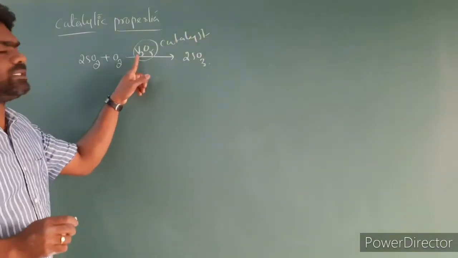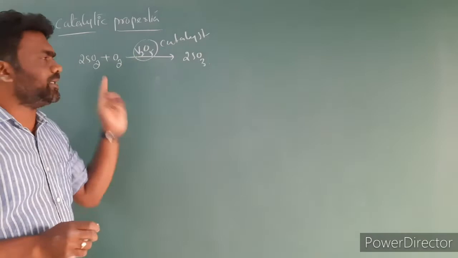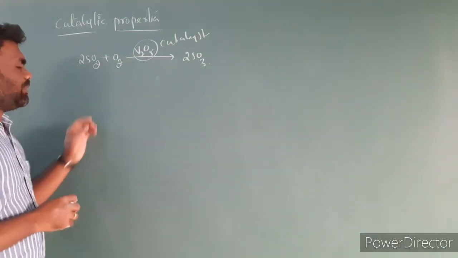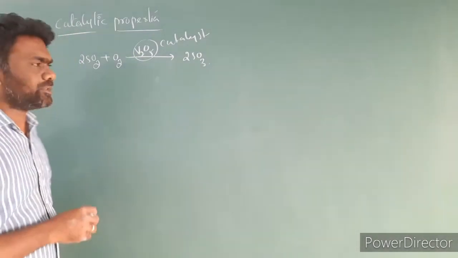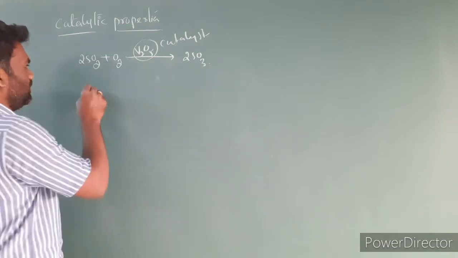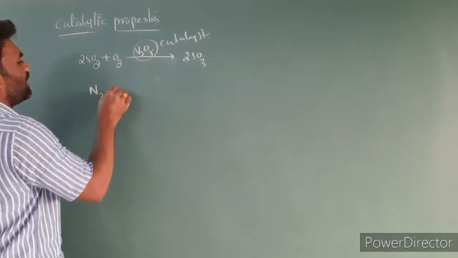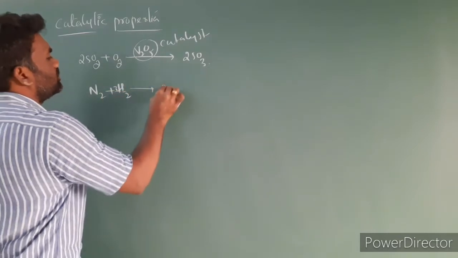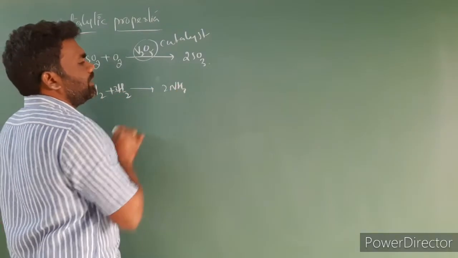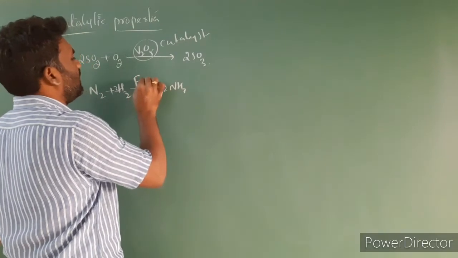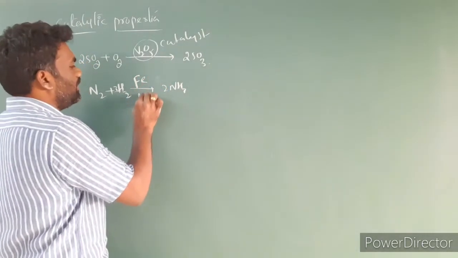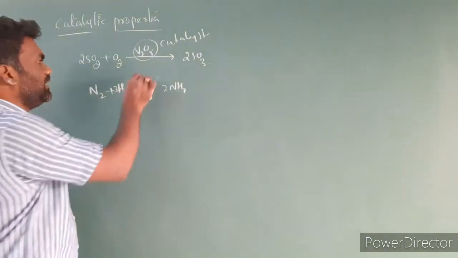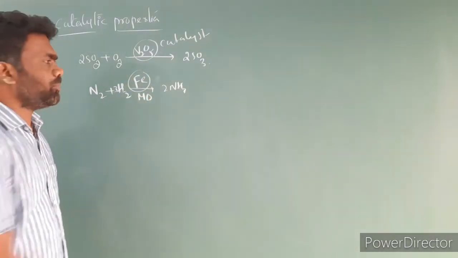Vanadium is a 3d series element. Next, look at the manufacture of ammonia by the Haber process. We use finely divided iron. In the manufacture of ammonia by the Haber process, which gives 2NH3, iron is used as a catalyst and molybdenum as a promoter.